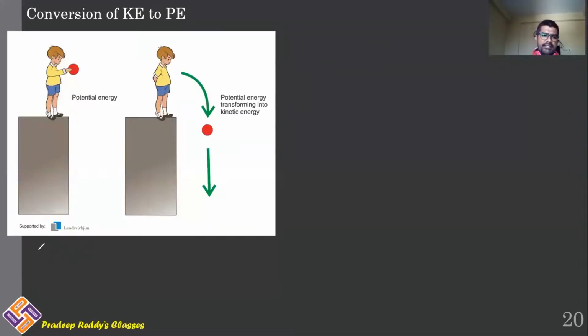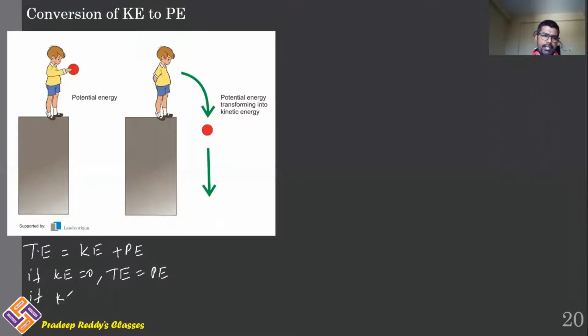Students, we already have discussed total energy in mechanics is equal to kinetic energy plus potential energy. If kinetic energy is equal to 0, total energy will be equal to potential energy.